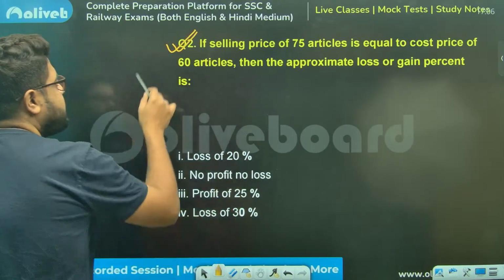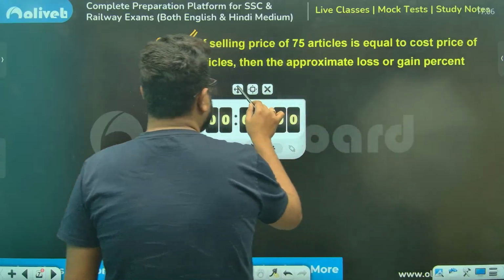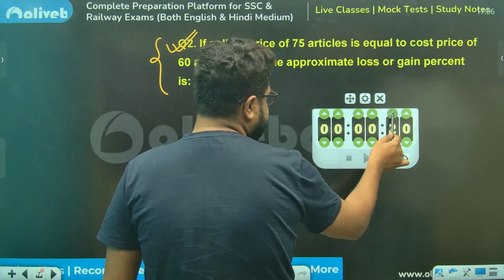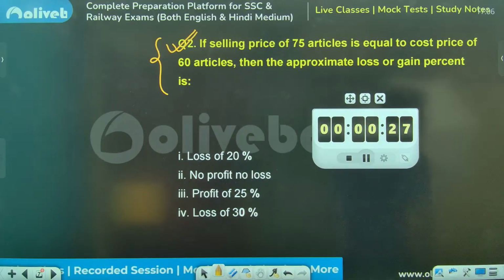Moving on to the next question. Again, I'll give you a few seconds. 30 seconds should be more than enough for this question. Everyone, please try to solve this quickly. Everybody, tell me the answer, please.